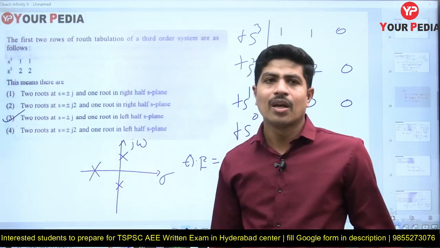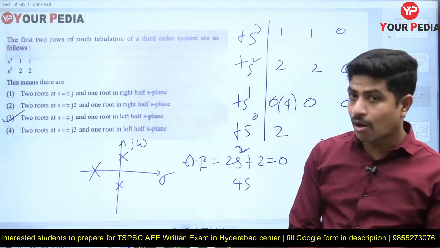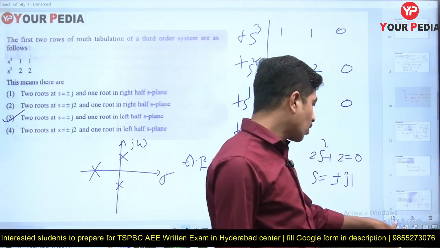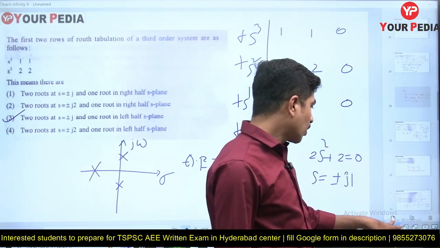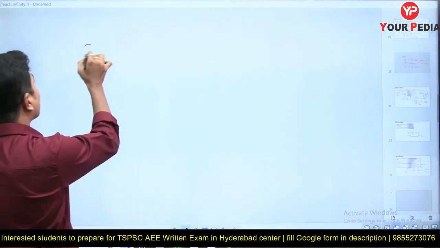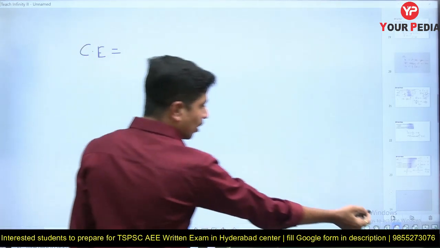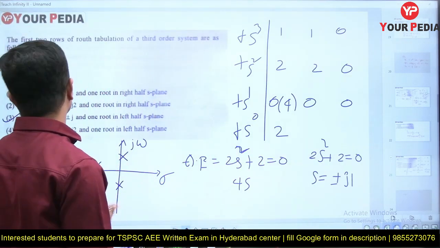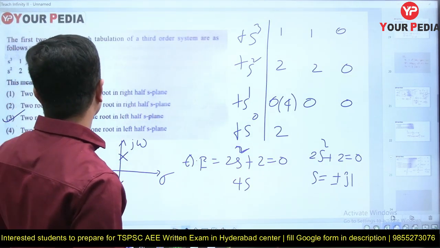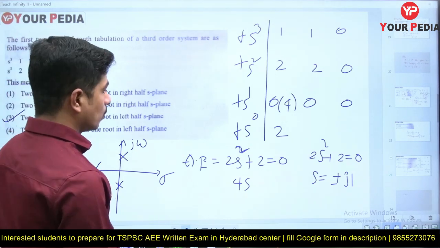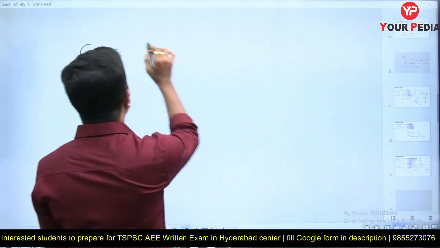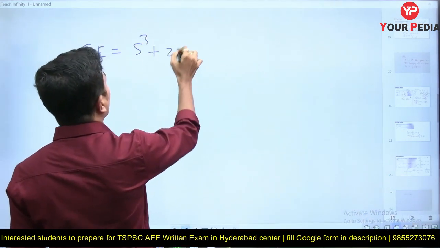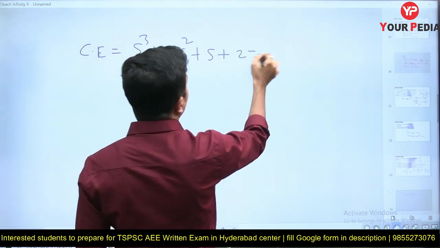This is very simple, just RH tabulation, or if you want the shortcut, that also I'll take up here. What is the characteristic equation we are going to get? From the first 2 rows itself we can get the characteristic equation. What is that? s cube plus 2s square plus s plus 2 is equal to 0.